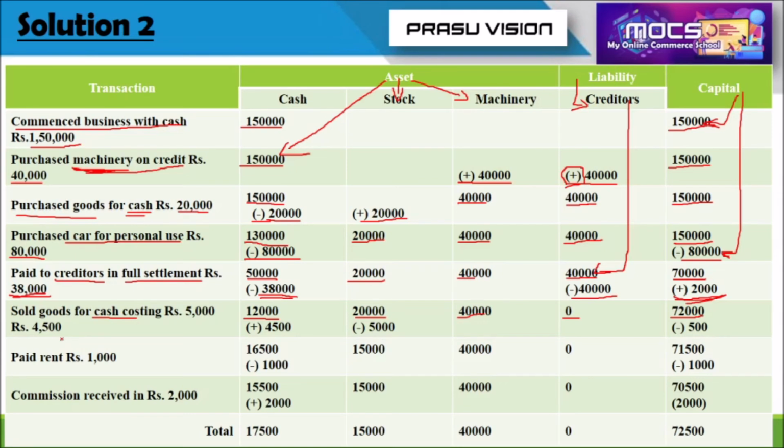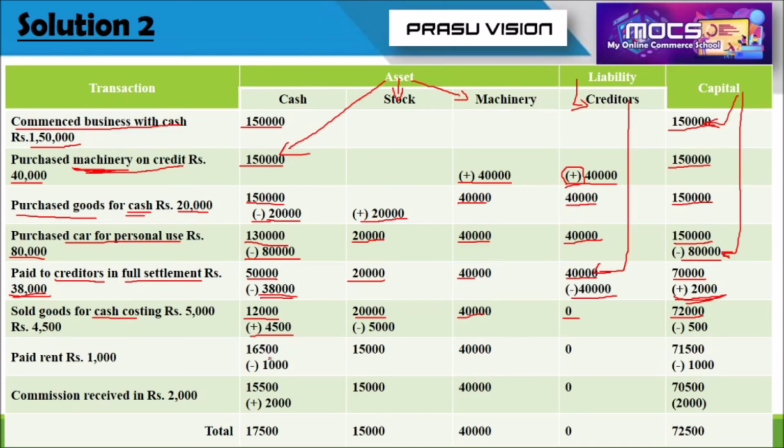So what do we have to do? Whenever the firm is selling some product on cash, they are getting cash. But here, instead of 5,000, they are getting only 4,500 because they sold the product at a loss.